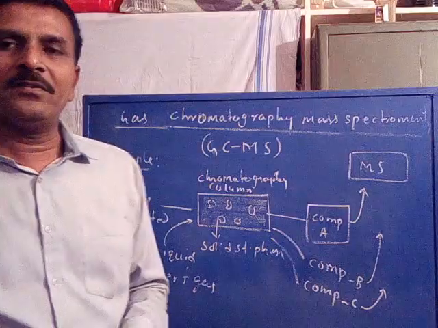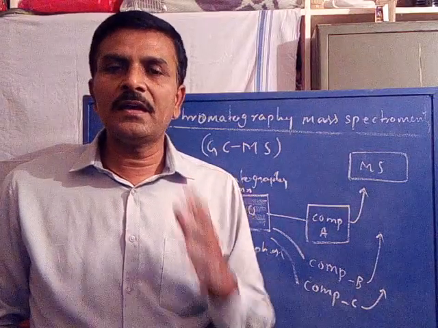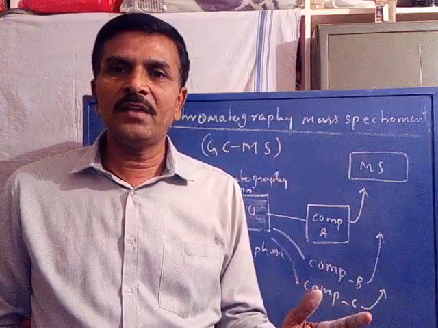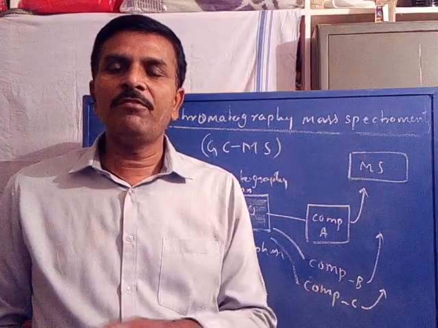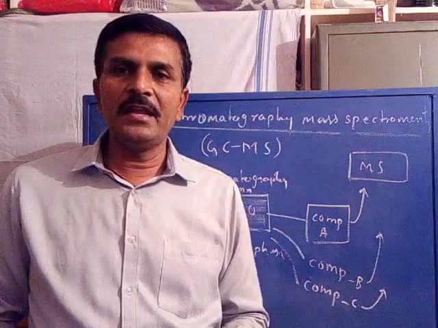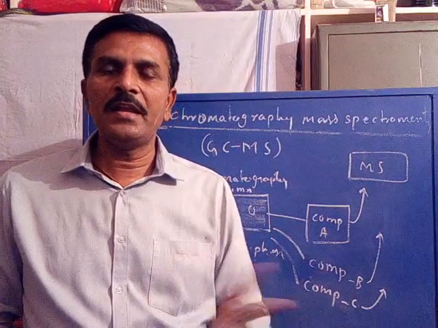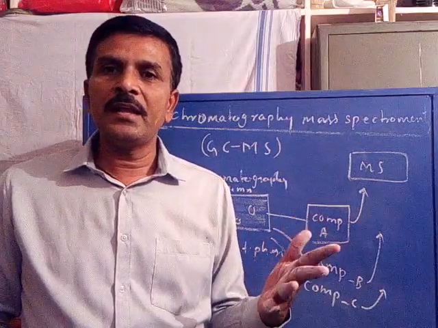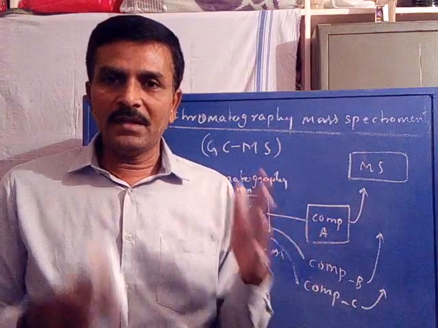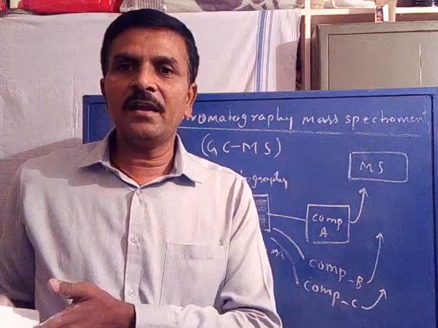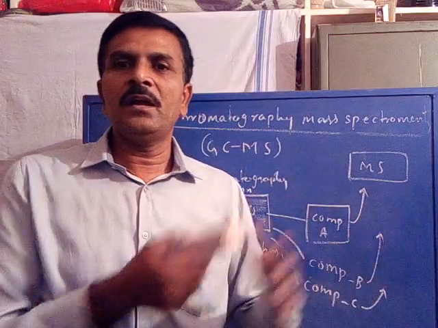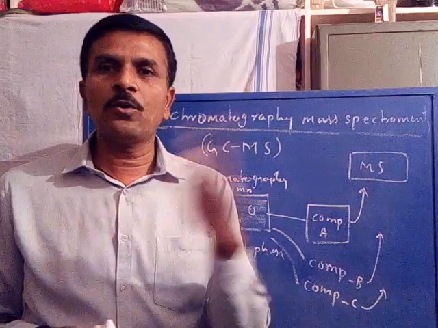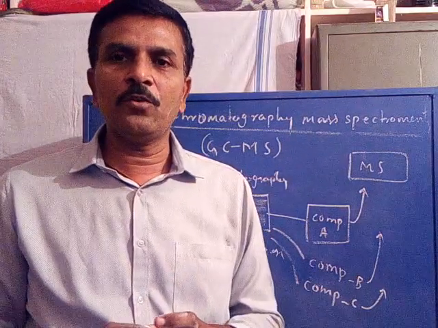Now GCMS is a coupled technique where there is separation and simultaneous analysis of the components of a mixture which has a highly volatile nature, or where we are unable to control the volatility of the components, so that a separation technique followed by recording of mass spectra is not possible otherwise. In that case, gas chromatography is coupled with mass spectrometry.